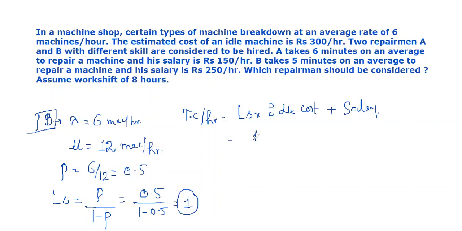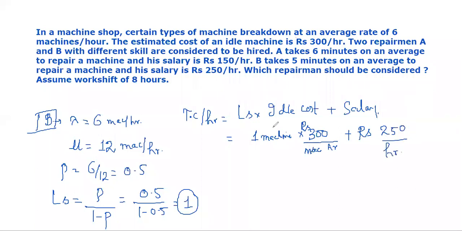So LS is equal to 1 machine, into idle cost, which is rupees 300 per machine per hour, plus salary. Repairman B's salary is equal to rupees 250 per hour.